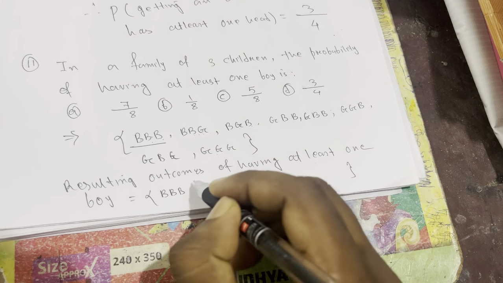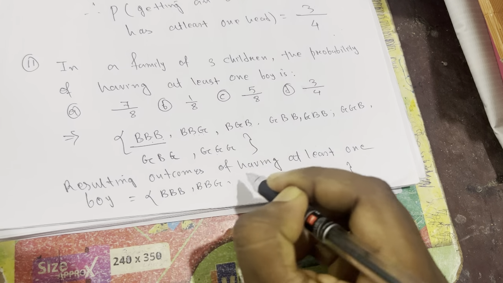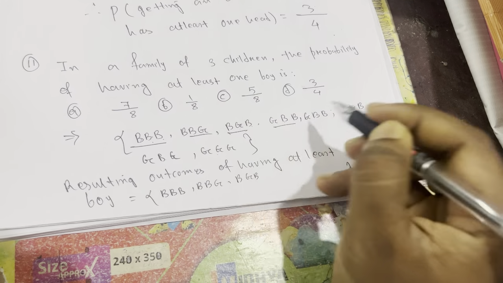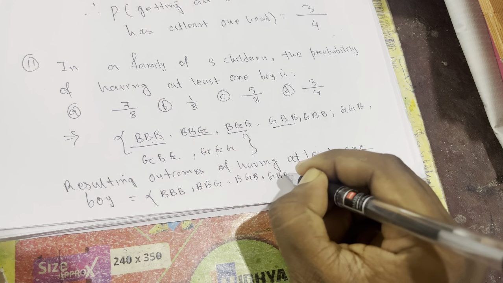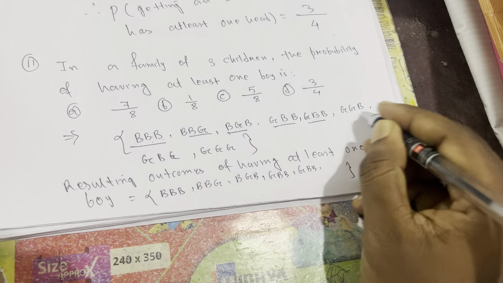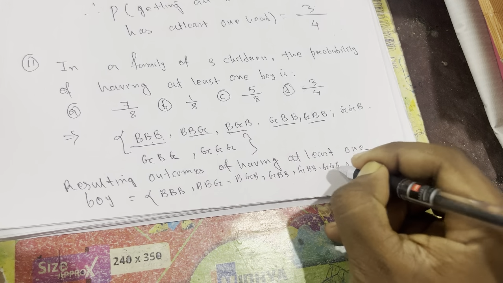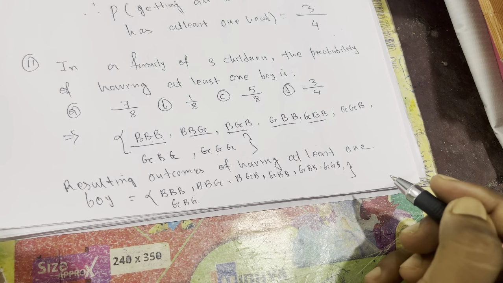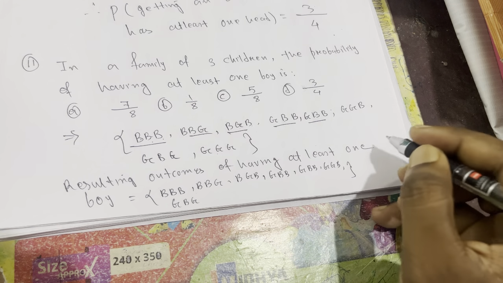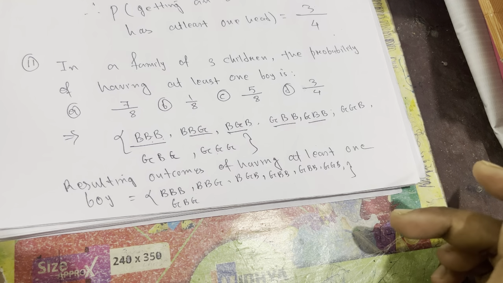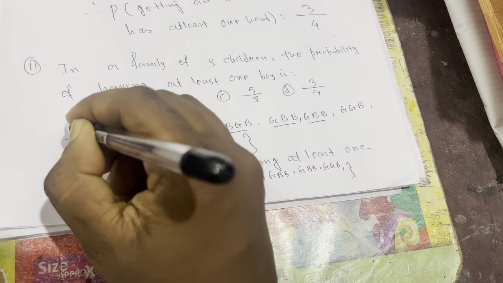So this is one chance, this is 2 chance, this is 3 chance, this is 4 chance, this is 5 chance, this is 6 chance, and this is 7 chance. So how many chances are there? There are 7 chances which have a minimum 1 boy. That's why our probability for this question will be 7 out of 8. So that means option A is correct.